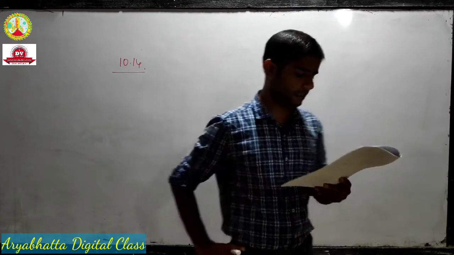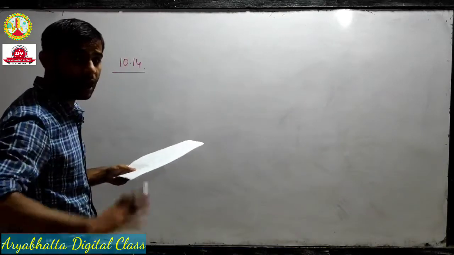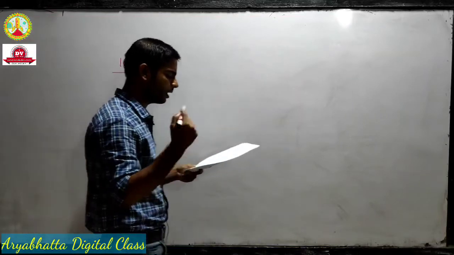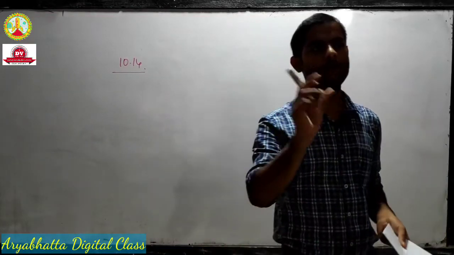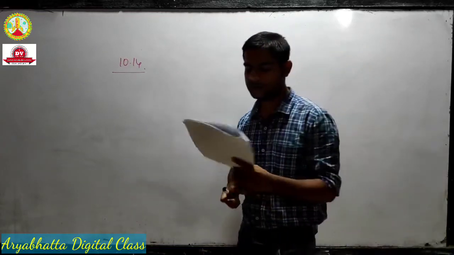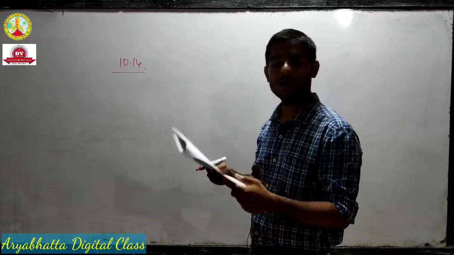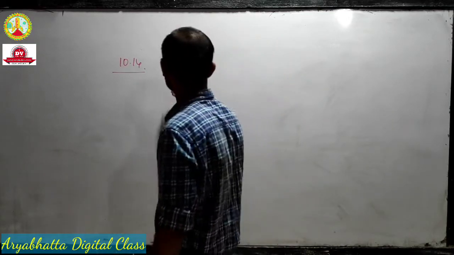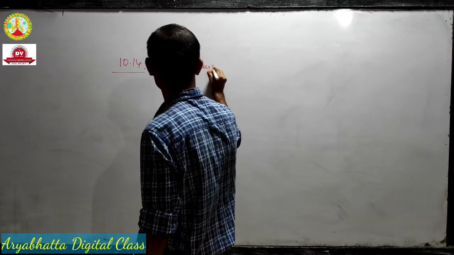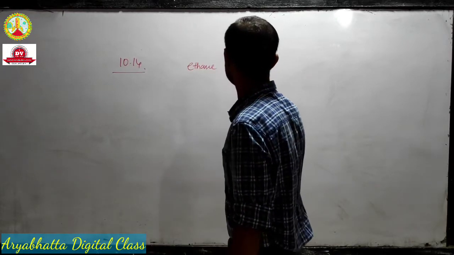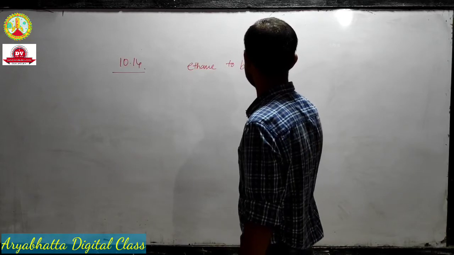So one question is, how will you convert, that means it's a conversion. There are questions related to conversion where you have to convert one molecule to another. So the question is, how will you convert ethane to bromoethane? That means you are required to convert ethane to bromoethane.